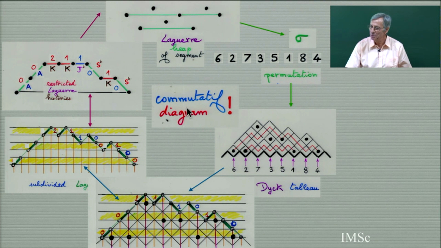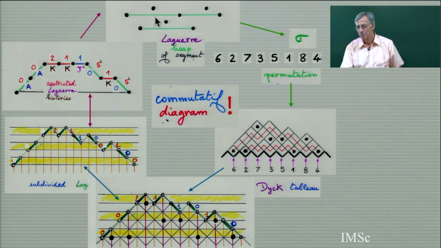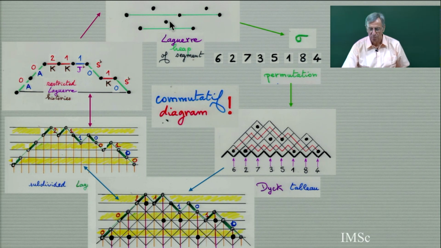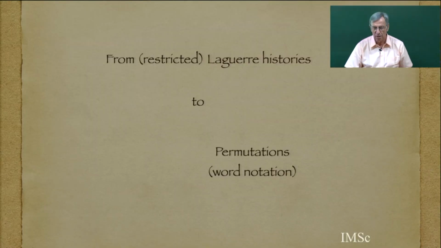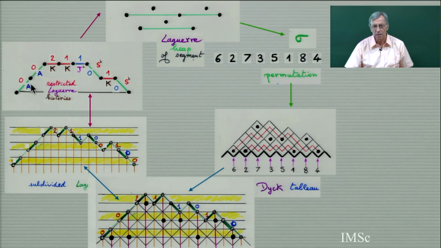It's not obvious maybe to prove completely, but you see it, we are turning around something, and for me maybe this heaps of segments is the key which is around everywhere, and maybe will solve some problem about the Askey-Wilson interpretation of the moments. But there is more. There is more because this is a restricted Laguerre history. We know I can construct a permutation from this.